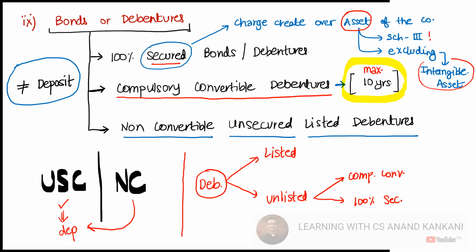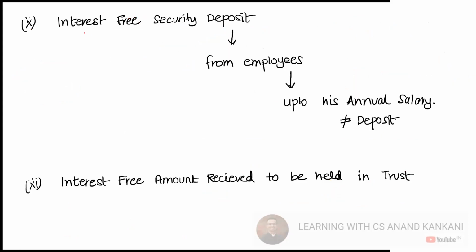Okay. Next you have, if the company is receiving interest-free security deposit. Now sometimes deposits are being received by the company from its employees. This works like a bond, right? So let's say Muskan, you have joined a company.